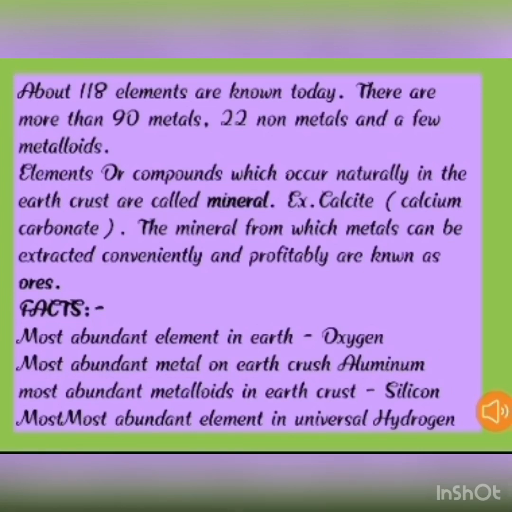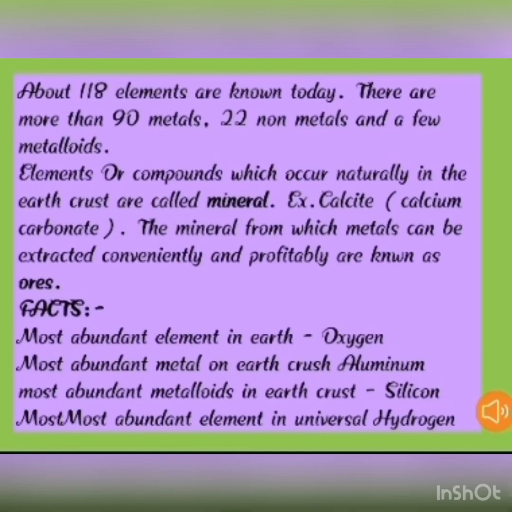For example, gold, silver, platinum, they are found in free state. On the other hand, for example, potassium, sodium, calcium, they are found in combined state. Combined state means they can react with oxygen, carbon or water, anything.